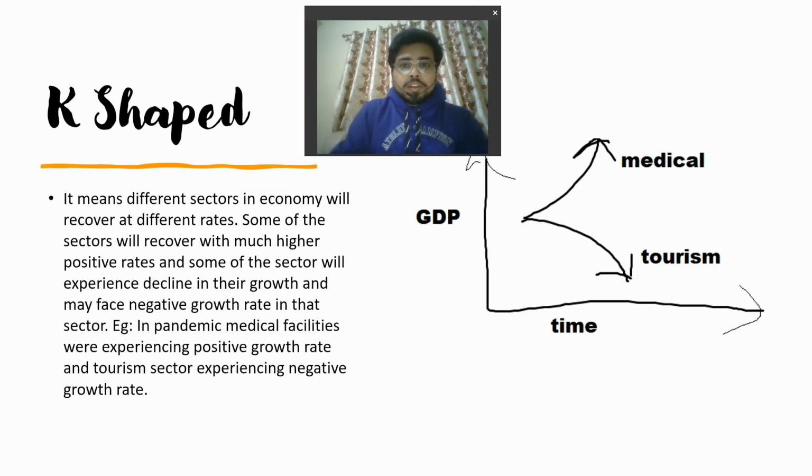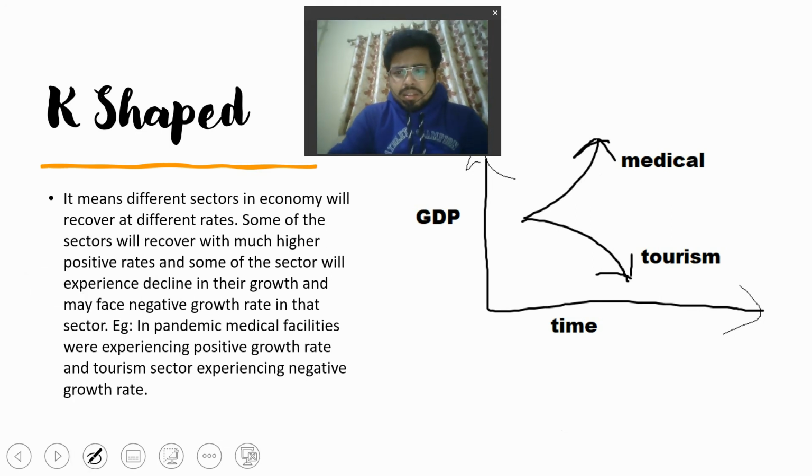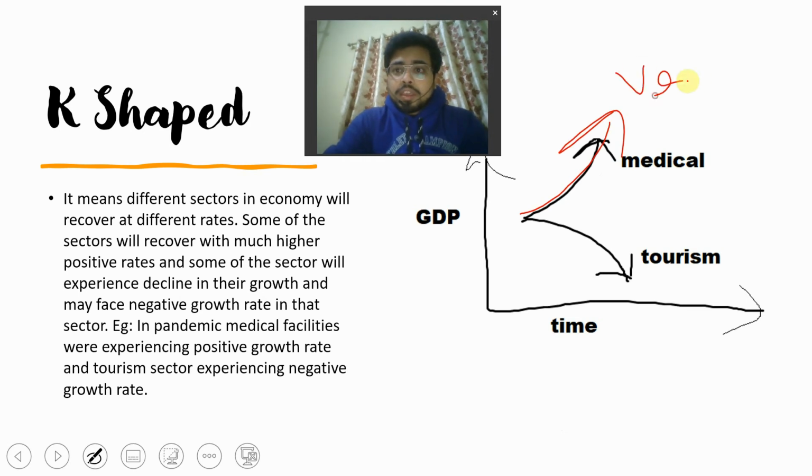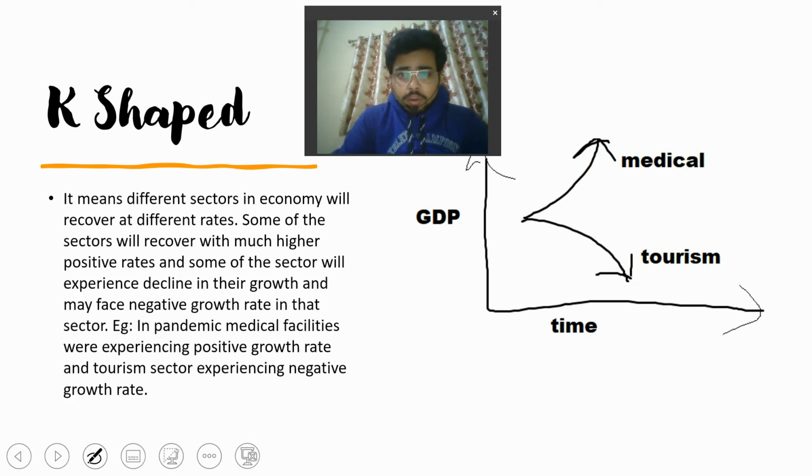Moving ahead, first we will see K-shaped recovery. In this recovery we will see that some of the sectors are working very good and some of the sectors are working very poor. So when we observe this kind of situation, like in the pandemic, in the COVID times, we have seen that medical facilities, medical shops, medical related industries were working very great.